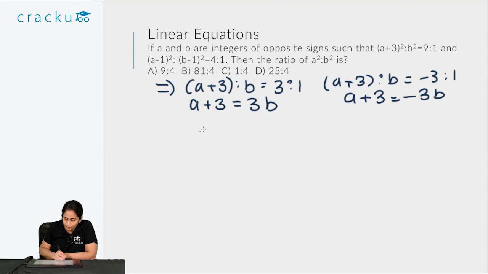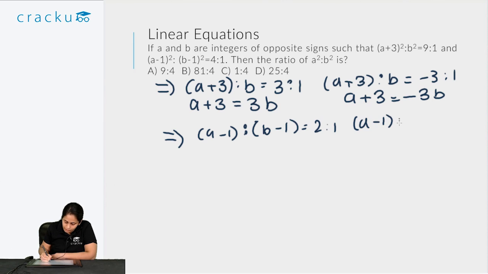So on solving, you basically get one linear equation like this. Similarly, there are two possible cases for (a minus 1) the whole square to (b minus 1) the whole square is equal to 4:1. So I can say that a minus 1 to b minus 1 is equal to 2:1, or it is equal to minus 2:1.